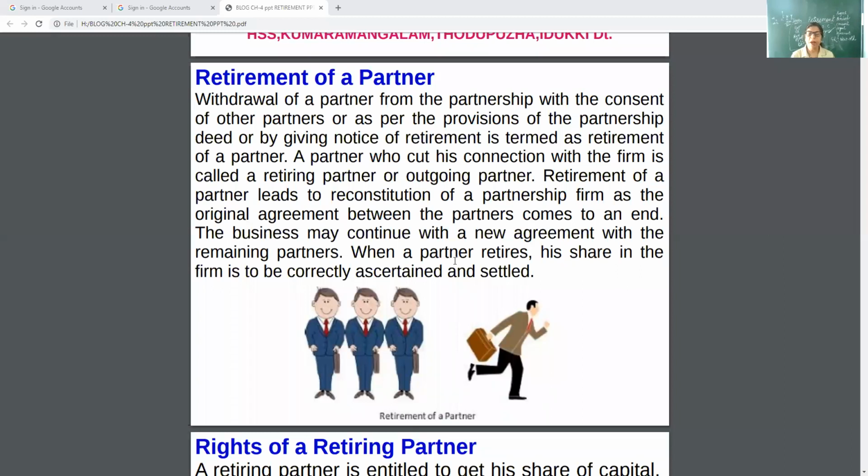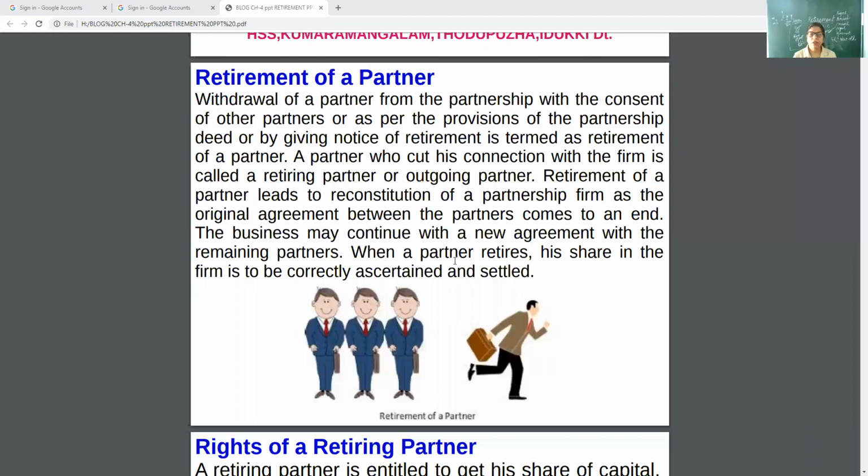When a partner retires, his share in the firm is to be correctly ascertained and settled. What are the shares of a retired partner? Think about it. What rights is he getting while he is retiring? See, the condition is simple.